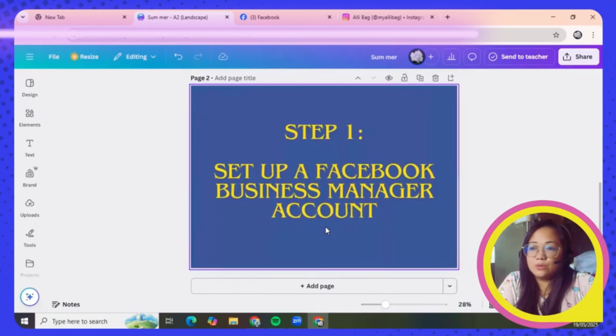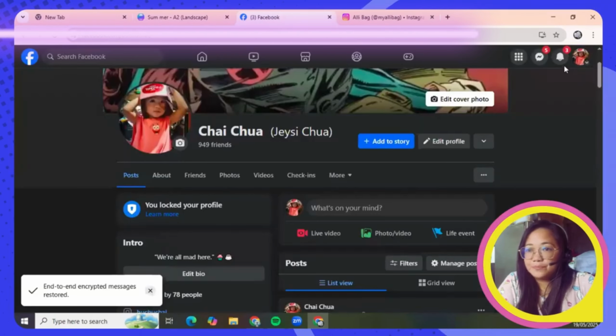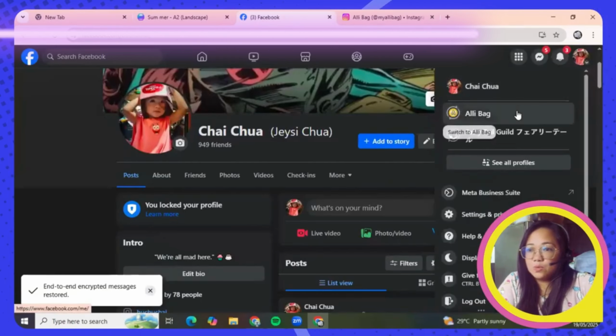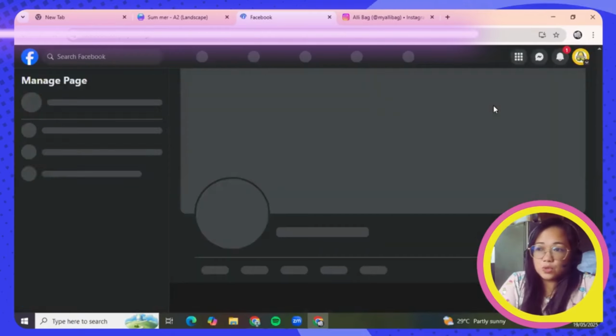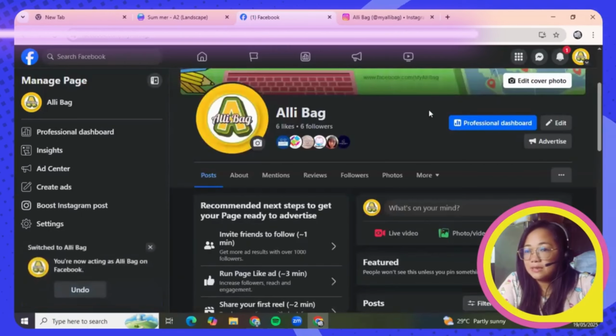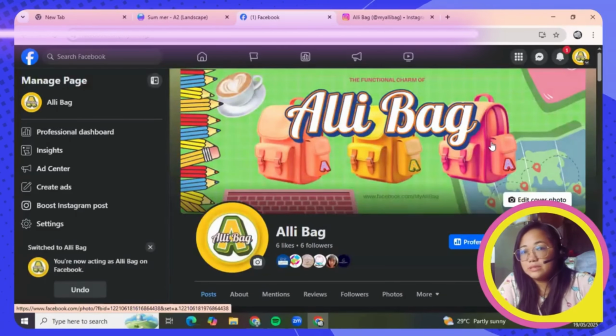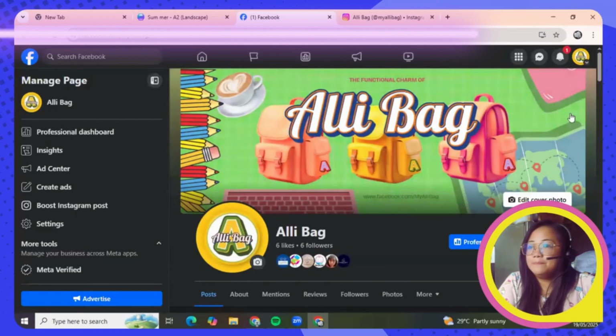Okay, so first and foremost, before we can go ahead and post Facebook ads, the first step is to set up a Facebook Business Manager account, which I already did. I am going to use my own Facebook business page, which is Alibag. This page sells a backpack that can be used by students, office employees, and travelers.